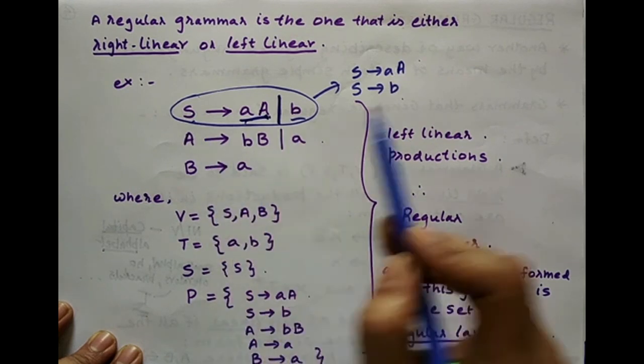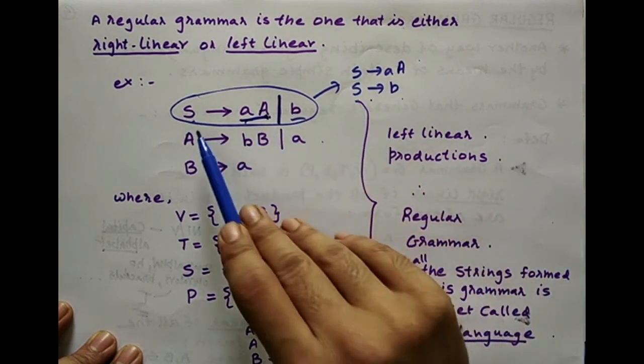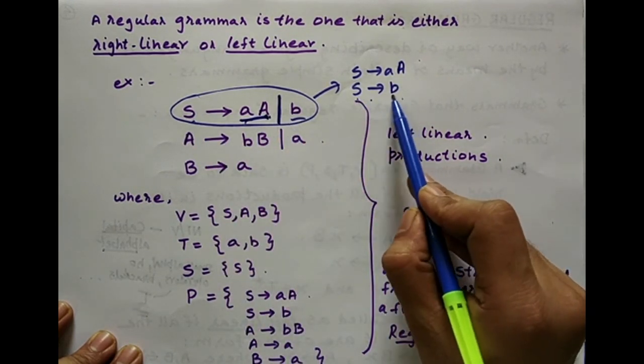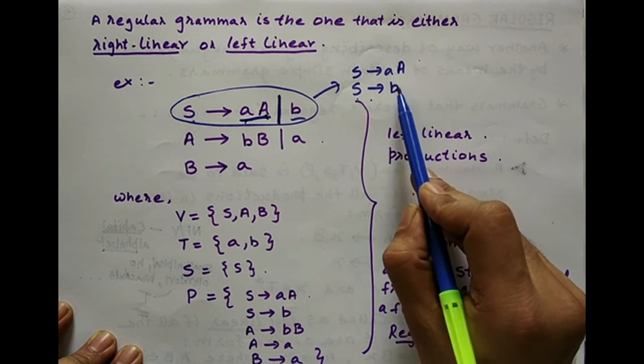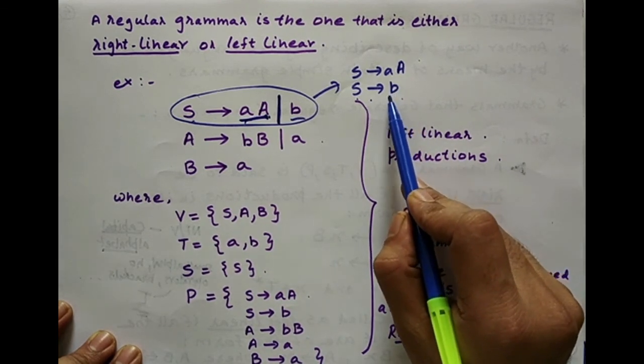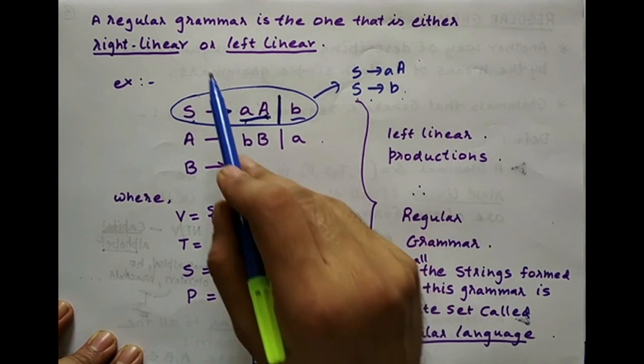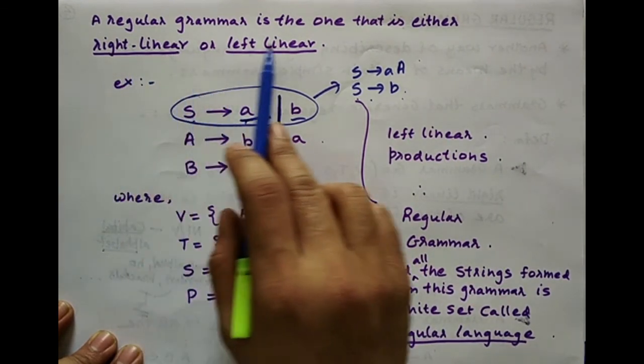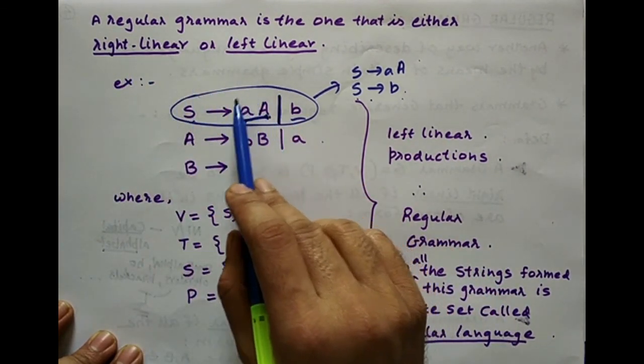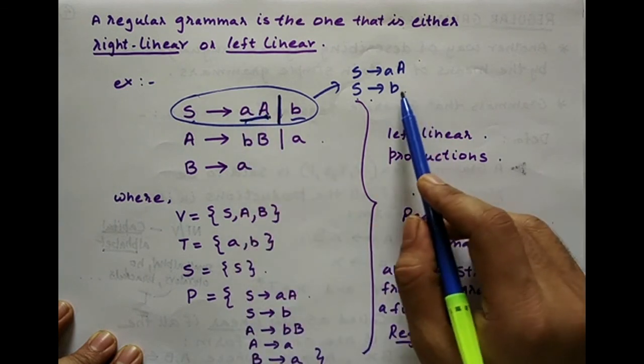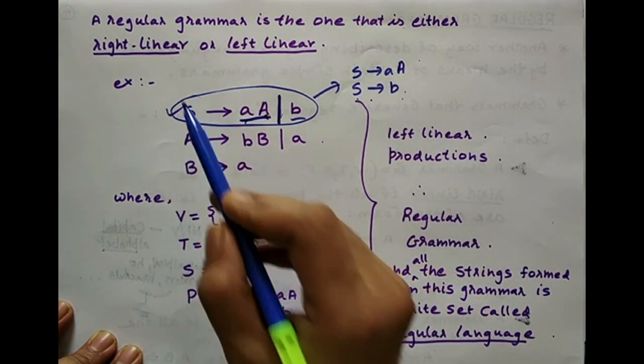Now in the second production, S gives B, there is no non-terminal appearing on the right hand side. There is a single terminal string. So this you can consider as either right linear or left linear. Since I am considering this as right linear, this is also right linear. So both are right linear.